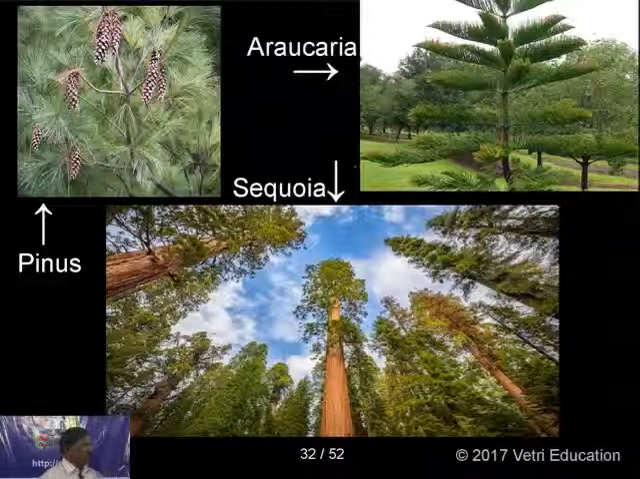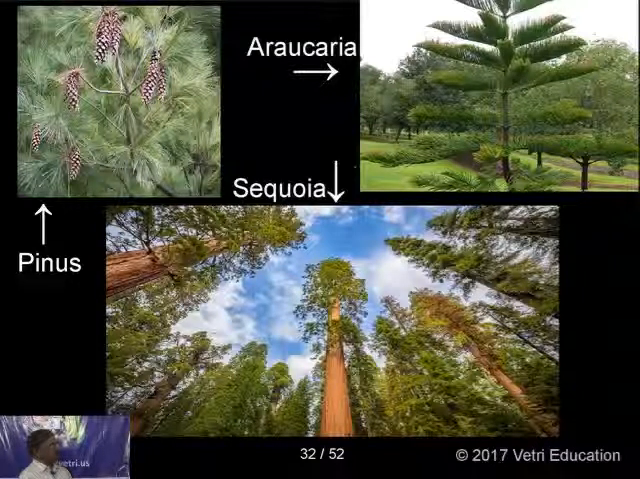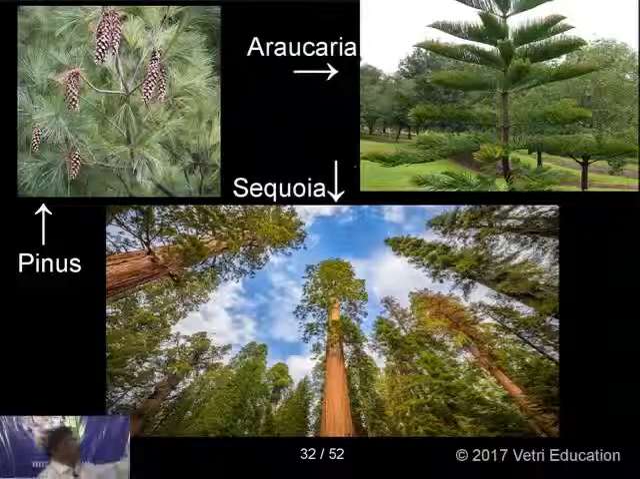And another is Sequoia. This is the tallest plant. Sequoia, more than 500 feet you can find. Sequoia sempervirens is the tallest plant. This is Sequoia, this is Pinus, and this is Araucaria.